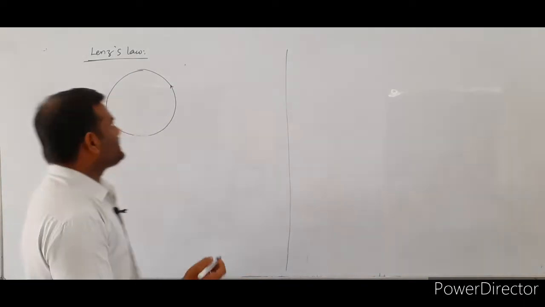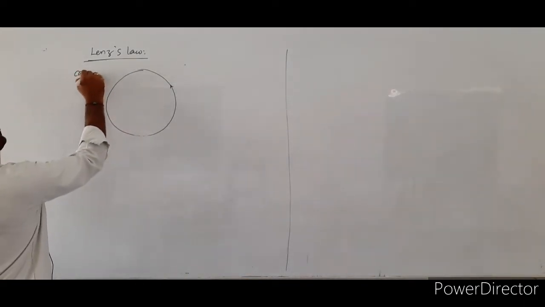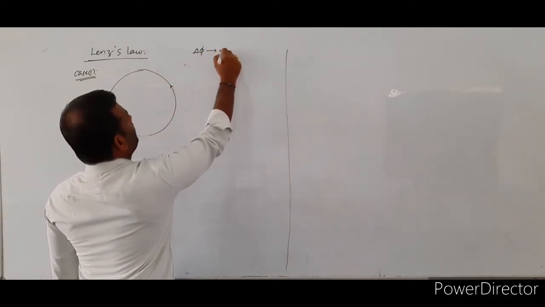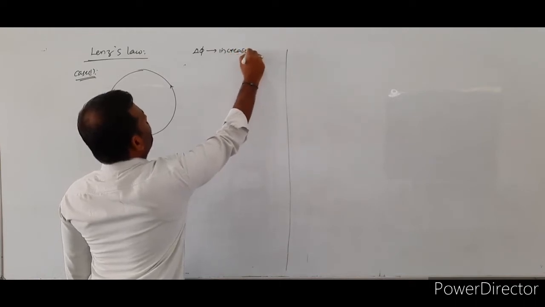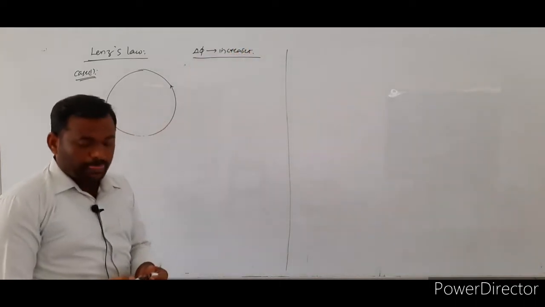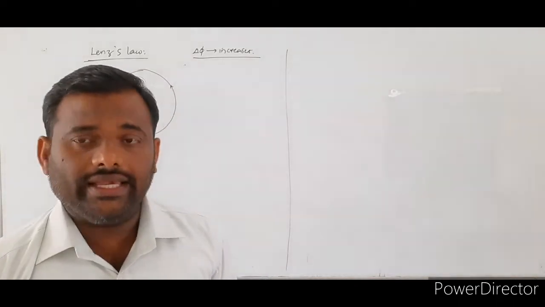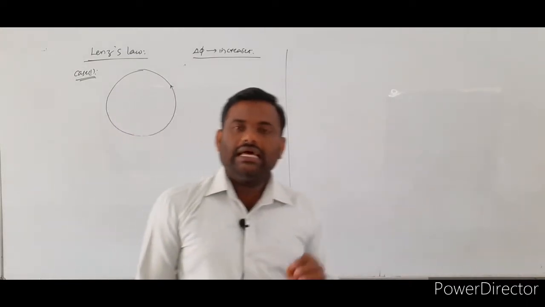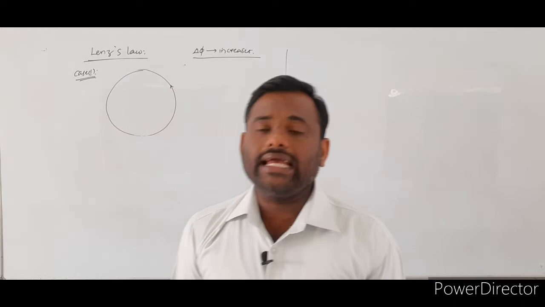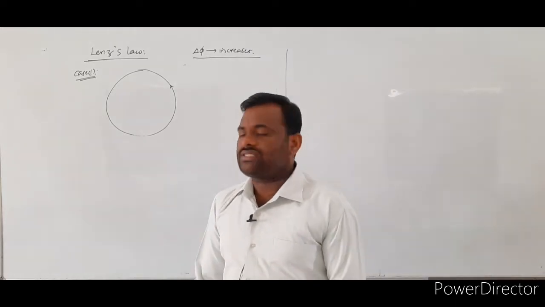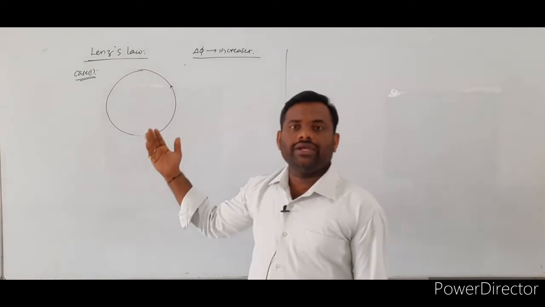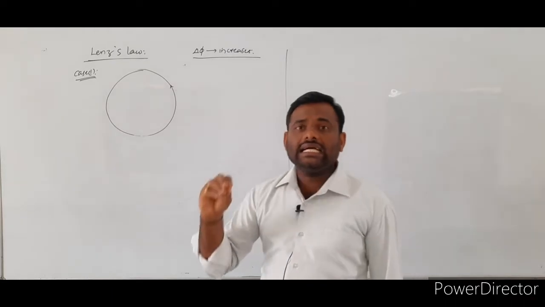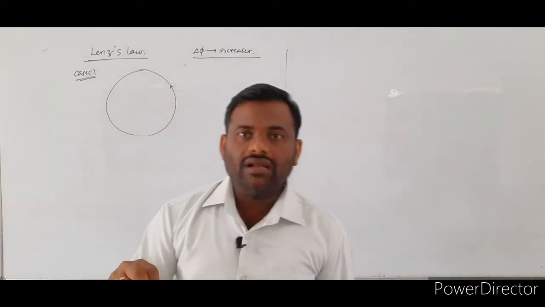We will verify case 1. So what is case 1? The external magnetic flux value increases. See here, in case 1, what I told is that whenever the external magnetic flux value increases, whatever the induced EMF, induced electrical current or induced magnetic flux is, it opposes the increase in the external magnetic flux value.